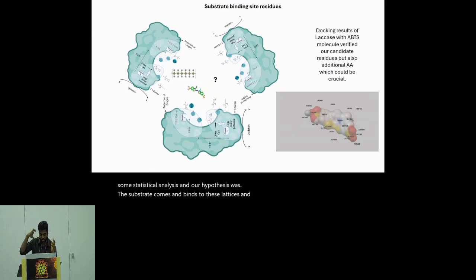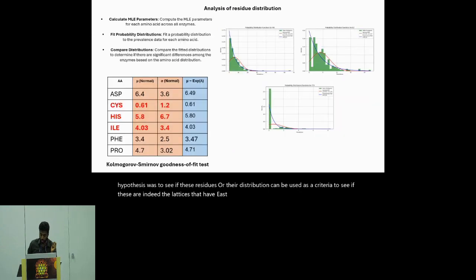Laccase is a multi-copper oxidase, so it has important amino acid residues through which the copper is bound. Our hypothesis was to see if these residues or their distribution can be used as a criterion to see if these are indeed the laccases that have PE degrading tendencies.